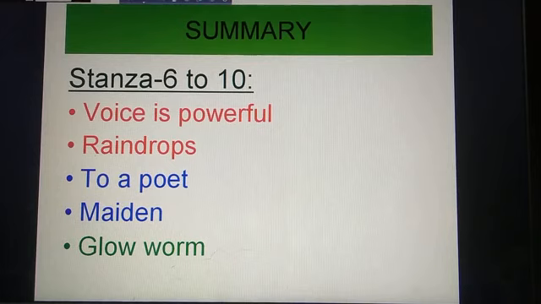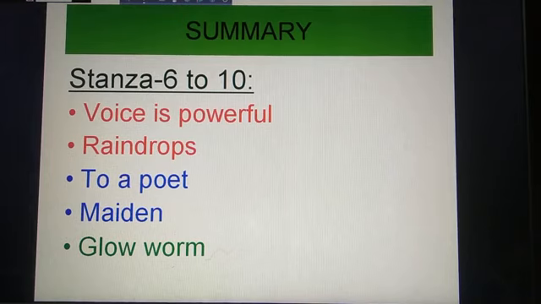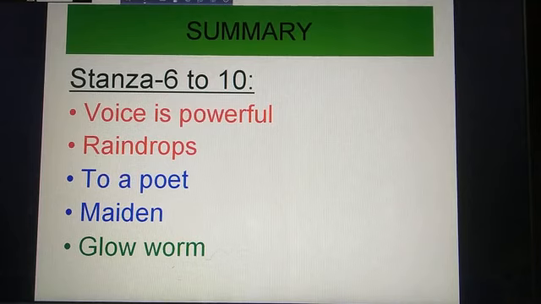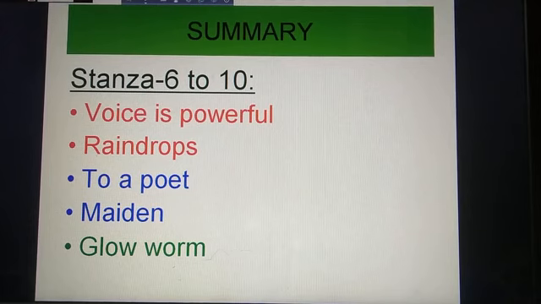In the 8th stanza, he compares the skylark to a poet, that is, the thought of a poet. The song of the bird and the poems of the poet have the power to make people see the world in a new and important way. Both the song of the bird and the thought of the poet have the power to make the people see the world in a new and important way.